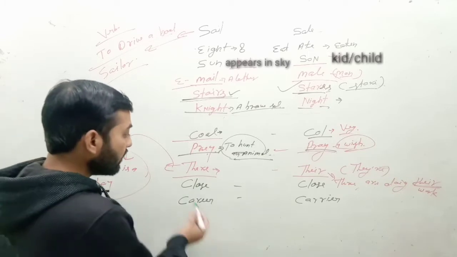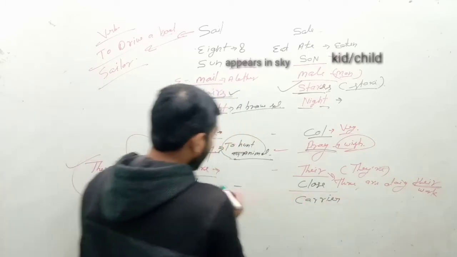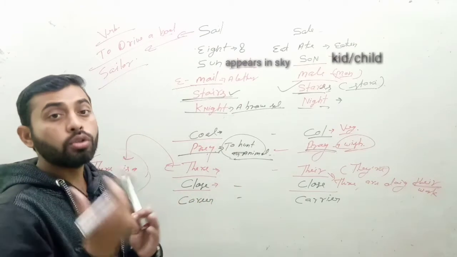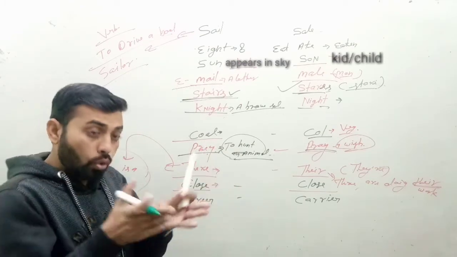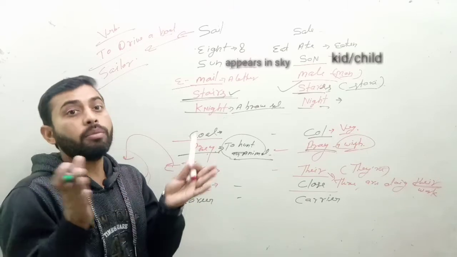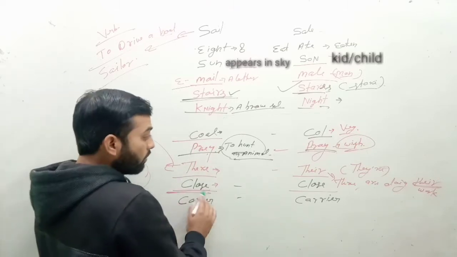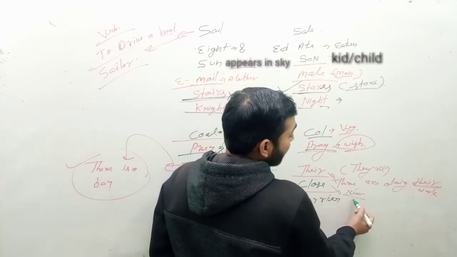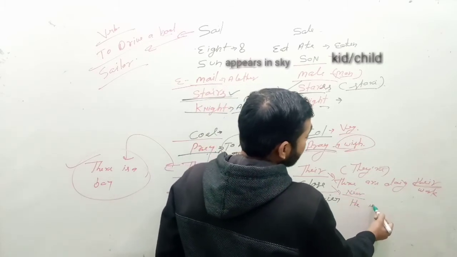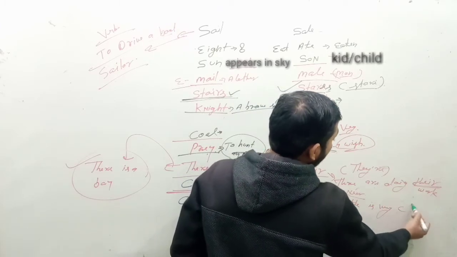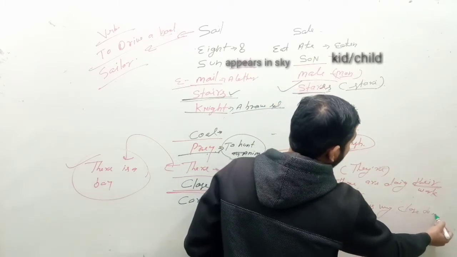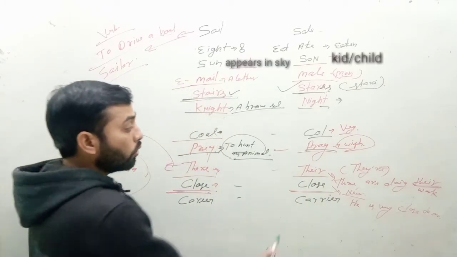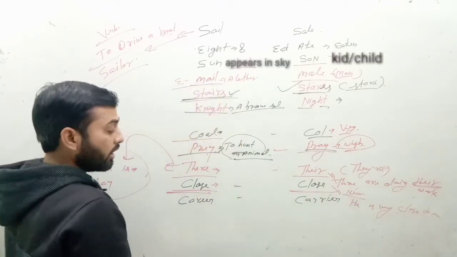You can say close and close, it has two meanings. To shut, like the door is open, you can say close the door. To close something, maybe a bag, a door, a window, that is a verb. And close also means near. We can use it in many senses: he is very close to me, he is my close friend. So here it has a different meaning.